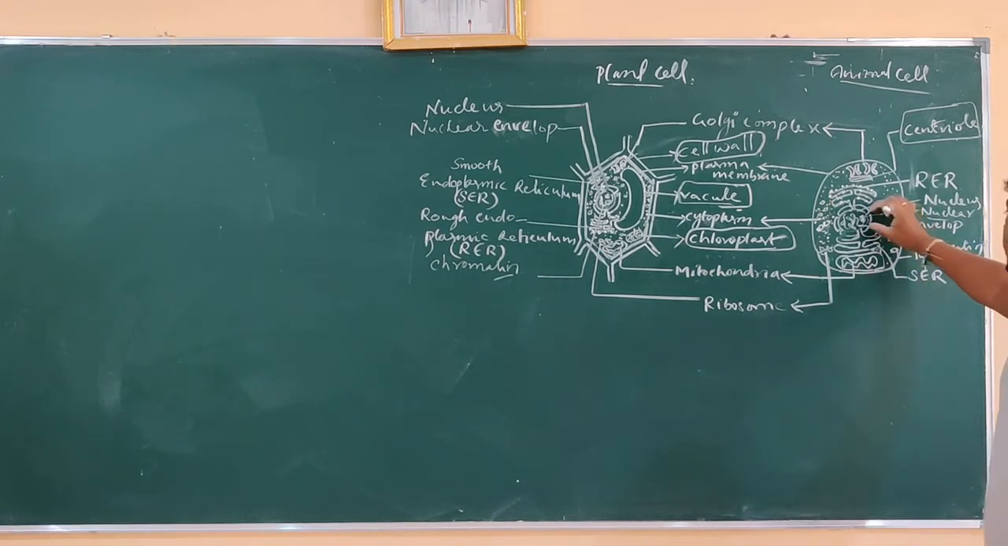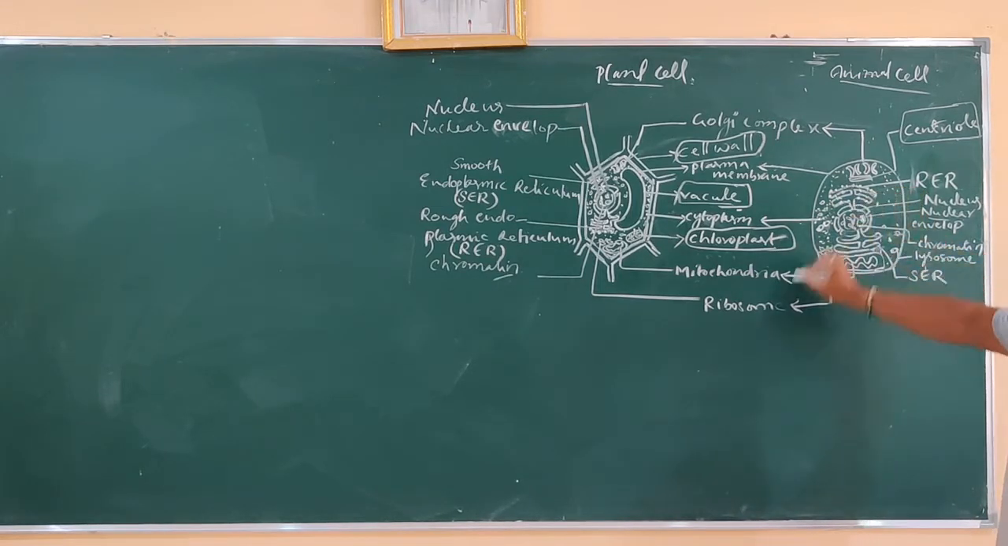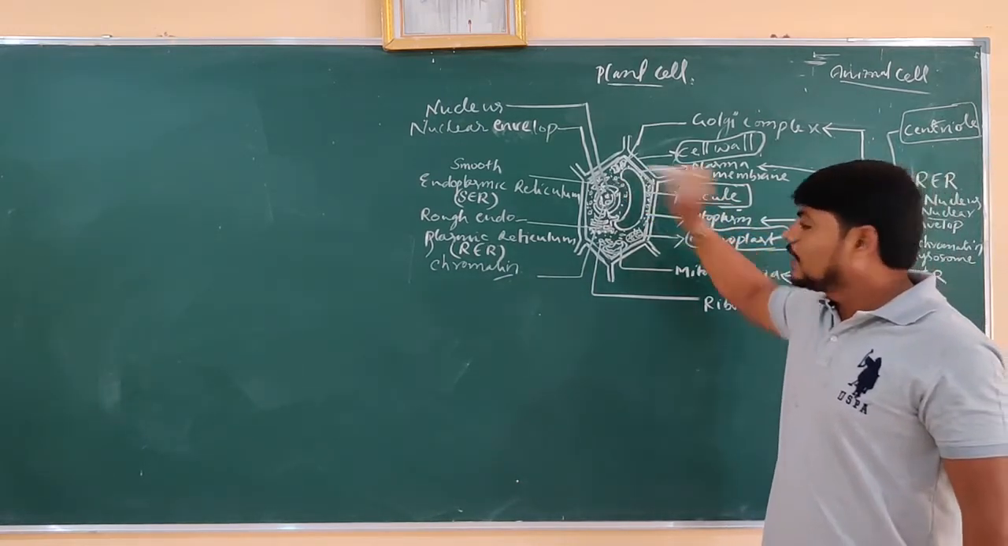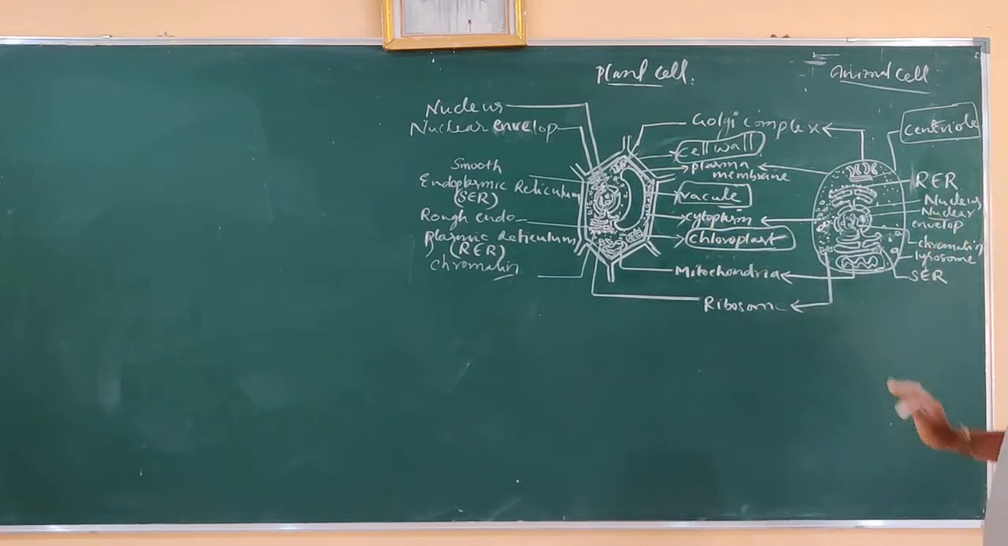Next, from the nuclear envelope, we can see the development of some branch-like structures. They are called endoplasmic reticulum. This is commonly present in both plant as well as animal cells.